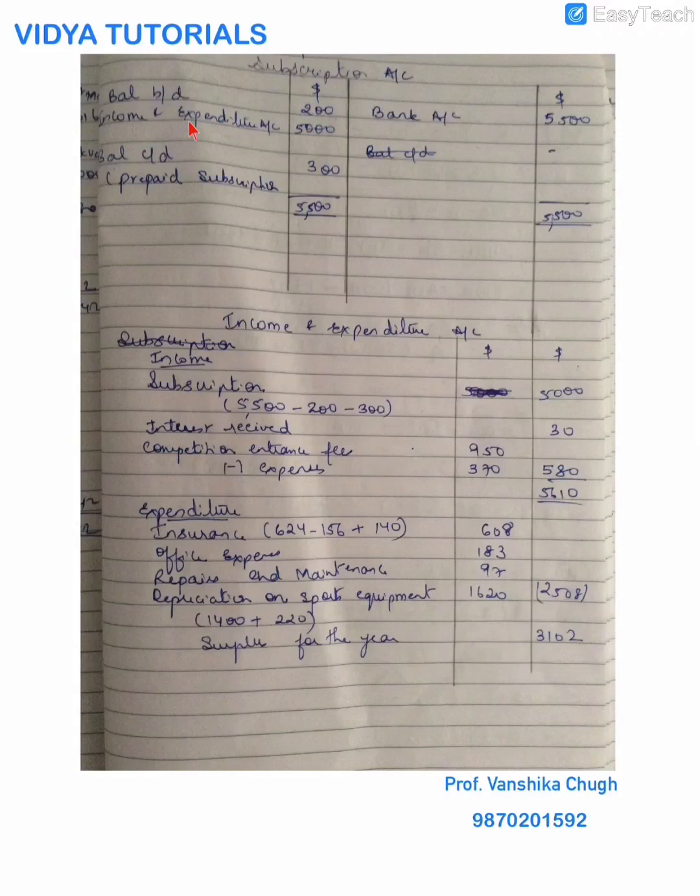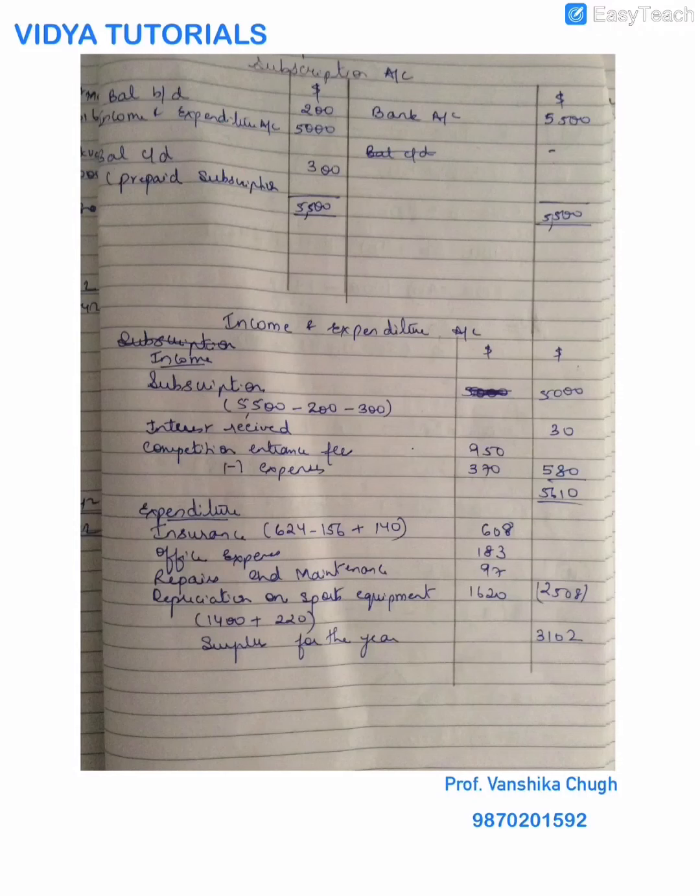So that is why on the debit side I have written income expenditure account, and then I balance the account. I get my balance CD which is 300. Now this means the credit side is heavier. So it indicates a credit balance. A credit balance means I have received. A credit balance in case of an income means I have received the subscription in advance. So this will go in my balance sheet. It is a liability. You will show it in your current liabilities. So when you are preparing this account, you will have to put over here a small dot so that you remember that this also is going to come into your balance sheet.